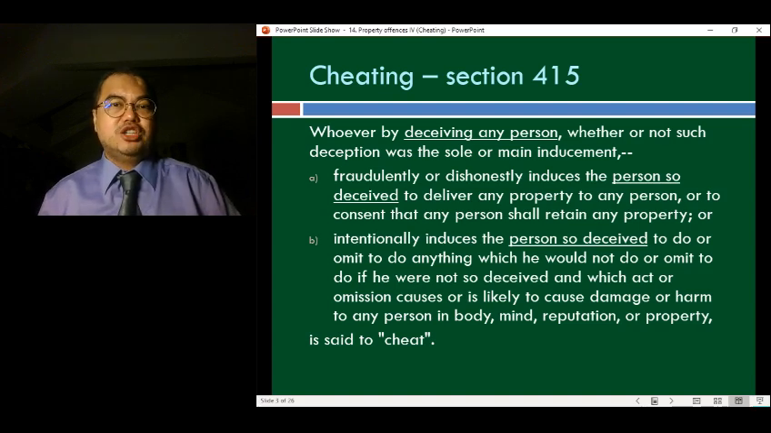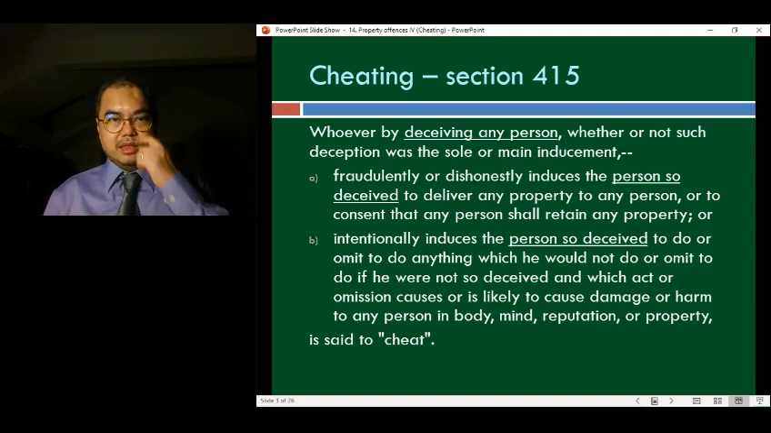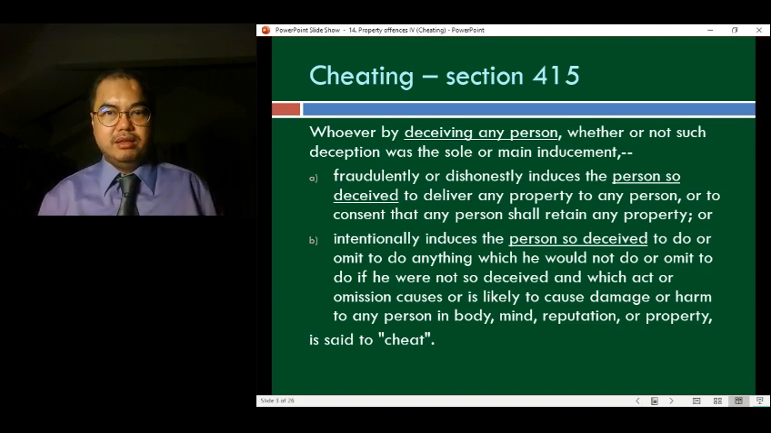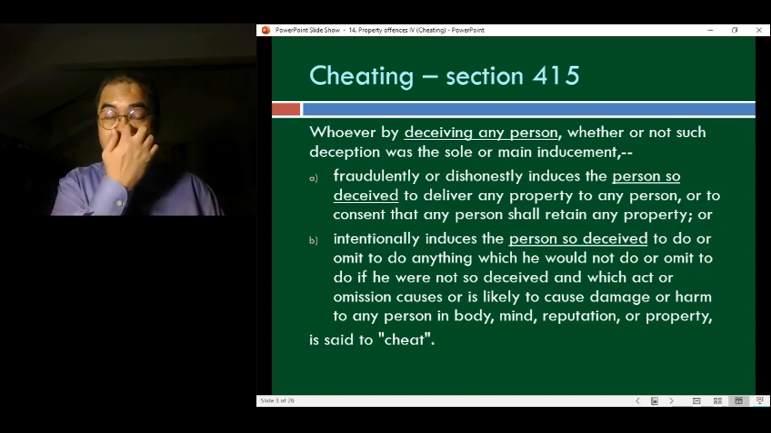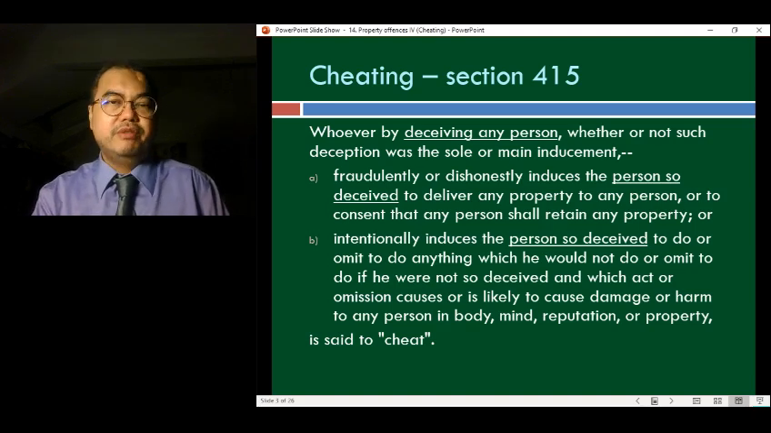the victim must be deceived, or at least somebody must be deceived, right? So whoever by deceiving any person, and then section 415A induces the person so deceived to deliver, or B intentionally induces the person so deceived. So there must be somebody who has been deceived, and it is not a conduct crime, it is a result crime. So it is very much like the old law in the UK. So therefore, we will probably face the same problems as the old law in the UK faced.